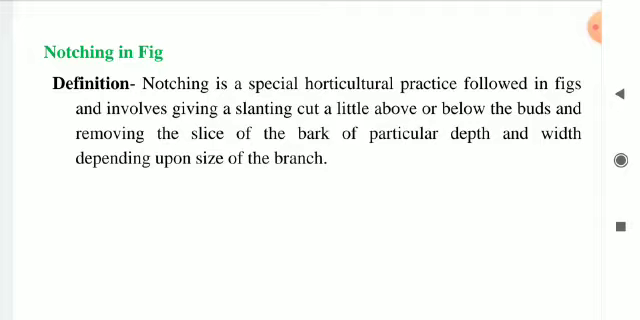Now here, this is a special horticultural practice that is followed in figs, and which involves giving a slanting cut. This practice involves giving a slanting cut a little above or below the bud, and it involves removing a slice of bark of a particular depth and width depending upon the size of the branch. According to the size, the slice of the bark of a particular depth and width is removed above the bud or below the bud by giving a slanting cut. Now this is the definition of notching in figs.